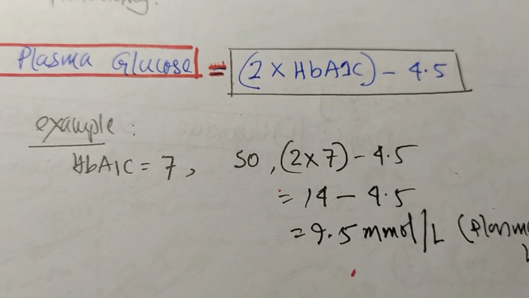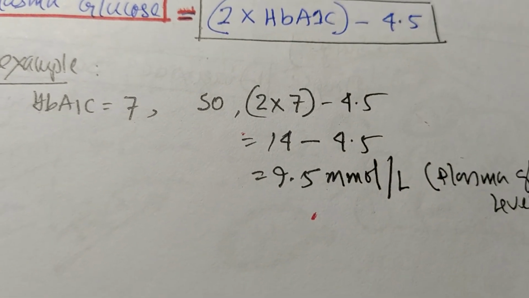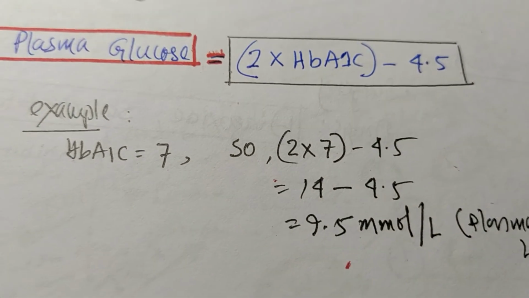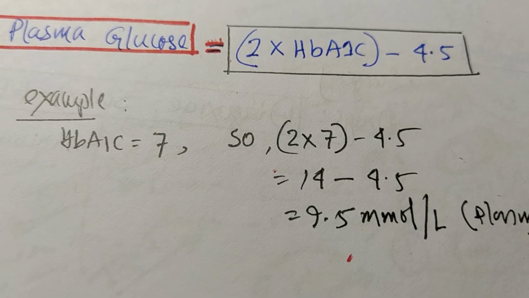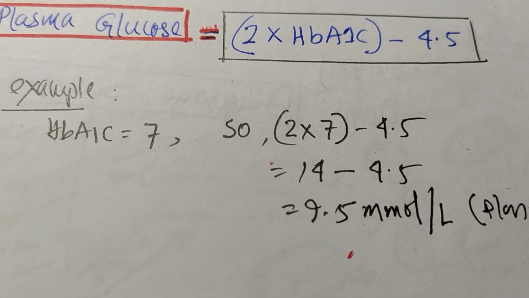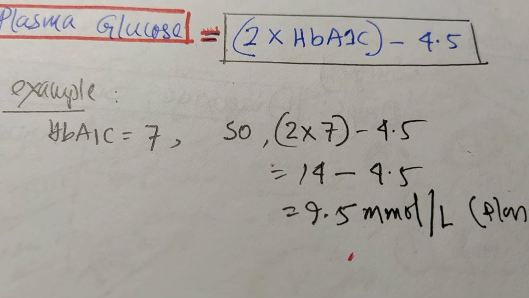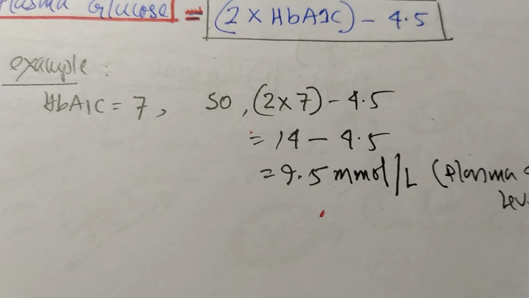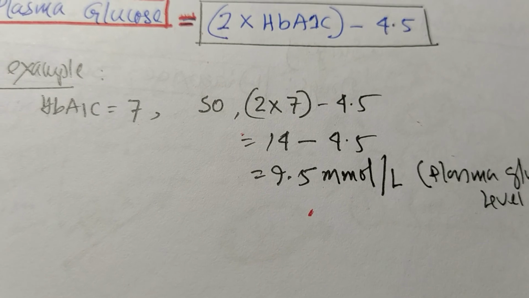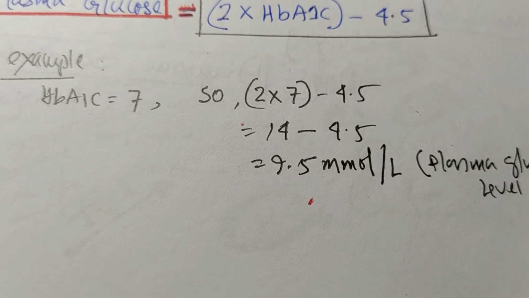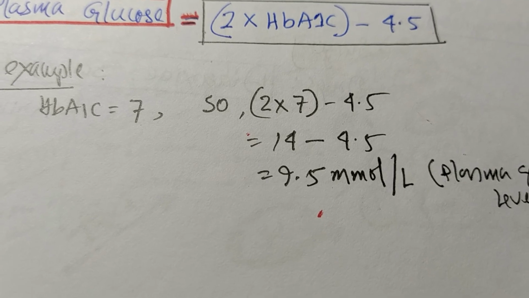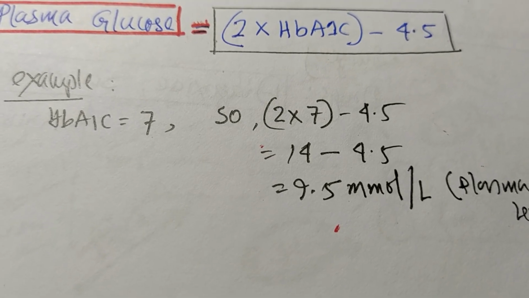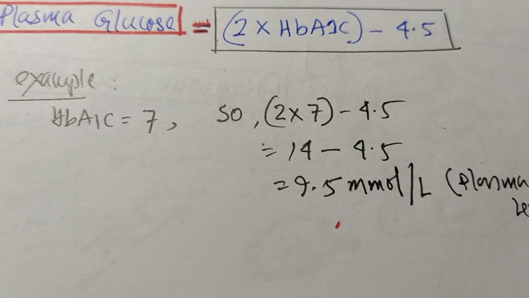Say the measured level of hemoglobin A1C of the patient is 7. So average plasma glucose will be 2 times 7 equals 14, minus 4.5 equals 9.5 millimole per liter. This is the 9.5 millimole per liter plasma glucose level of the patient over the last 3 to 4 months, while the hemoglobin A1C is found to be 7.